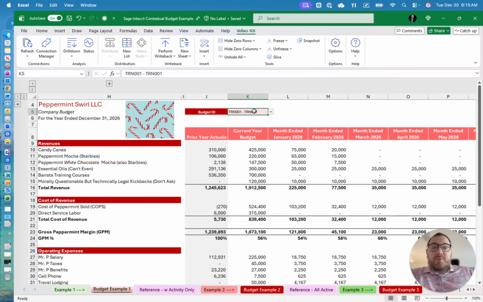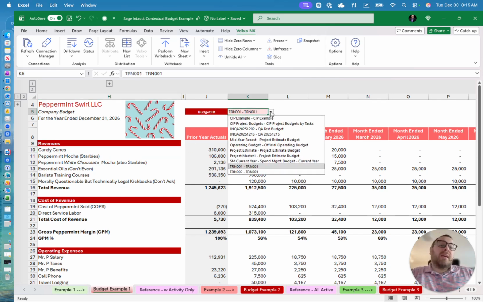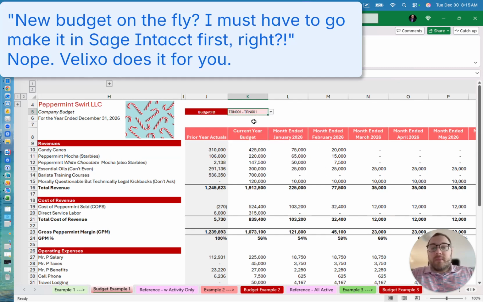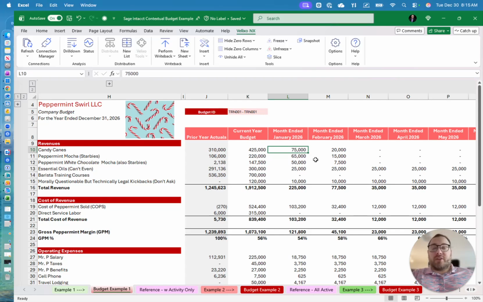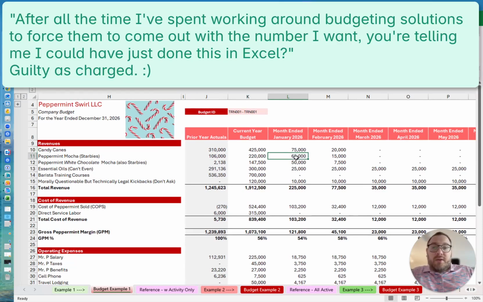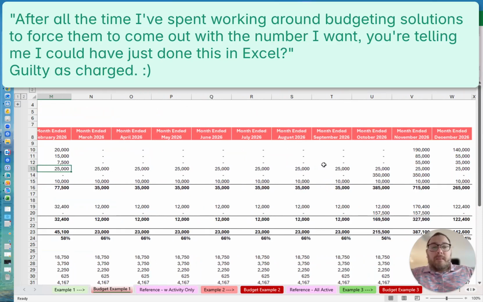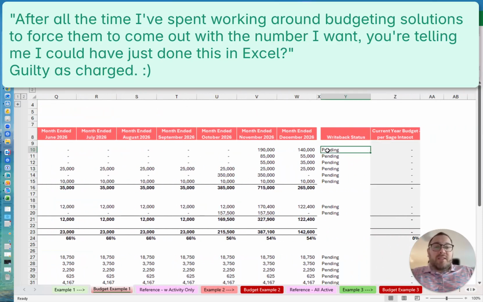I can choose which budget I would like to write to, or I could even create a new budget on the fly. And then the budgeting itself happens however I choose to do budgeting. So this can be formulas of my choosing. This information could be referenced from another tab where I have maybe a model that's feeding into these numbers. It doesn't matter. You have the total flexibility to define things the way that you would like. And last but not least, I can write this back.